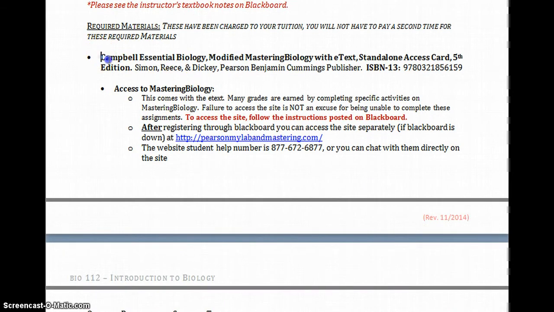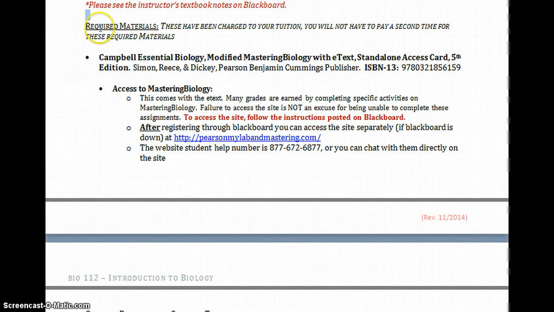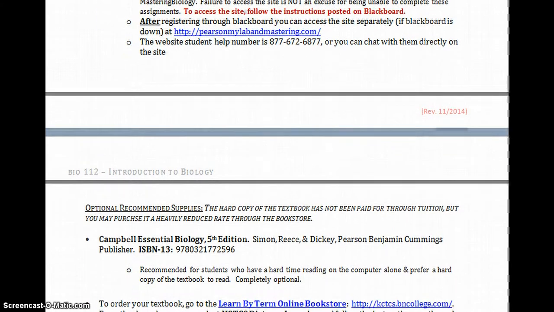The book that we use is Campbell's Essential Biology. It comes with the e-text. Okay, so those required materials: Campbell's Essential Biology, Mastering Biology with e-text, 5th edition. So that's what's going to be billed directly. You should be able to go in through Blackboard and get immediate access to those materials.